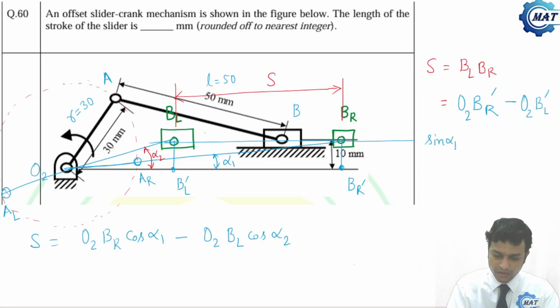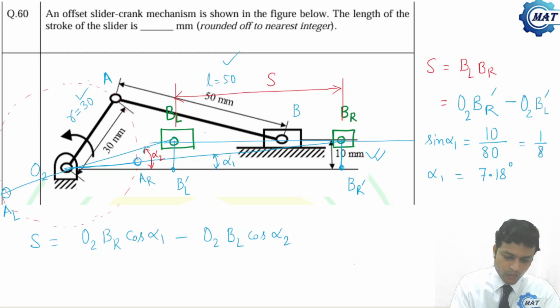Sine of alpha 1. Sine of alpha 1 is what? Offset is 10 mm divided by O2BR. O2BR is what? R plus L. R is 30, L is 50, that is 80. So 1 by 8. From this you can find out alpha easily. Value of alpha 1 is 7.18 degree. Similarly, you can find alpha 2.